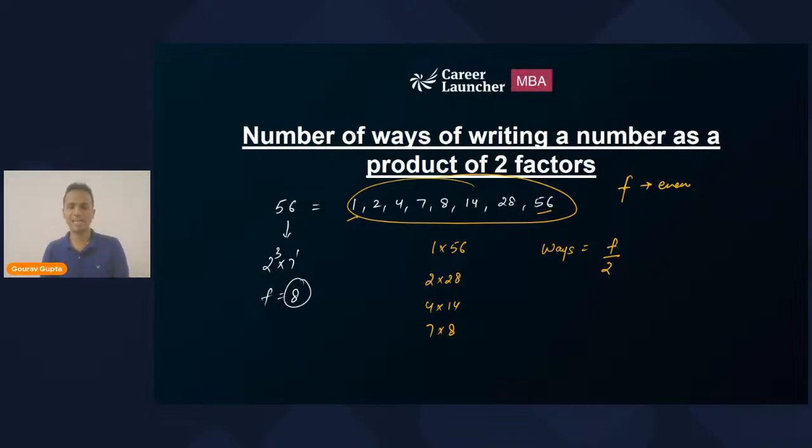Perfect. Very good. So that shows some of you are present. Non-perfect squares. If a number is a non-perfect square, its number of factors will be even. And for that type of number, the number of ways will be the number of factors divided by 2. All right, fine. Now, what will happen for a perfect square? What will happen if the number of factors is an odd number? We will check it out.